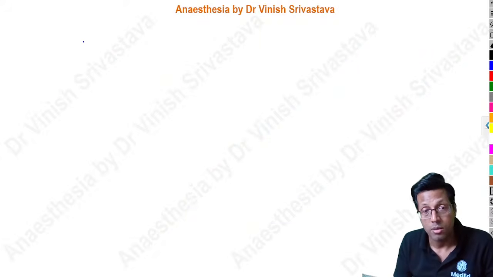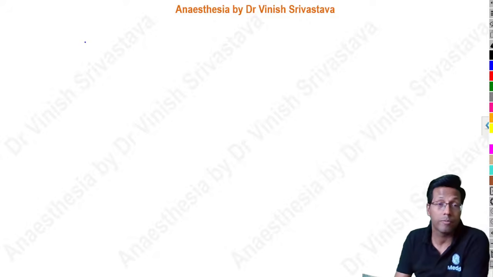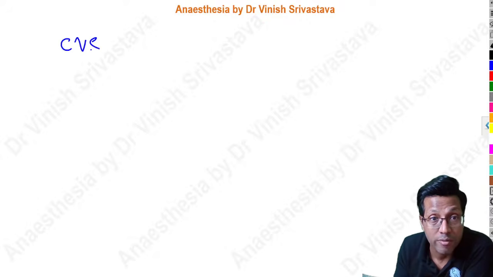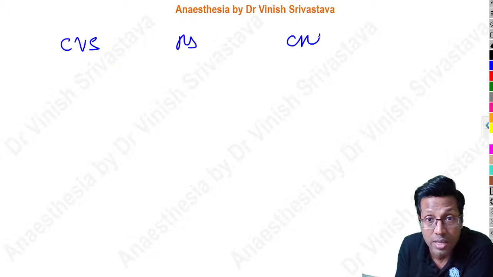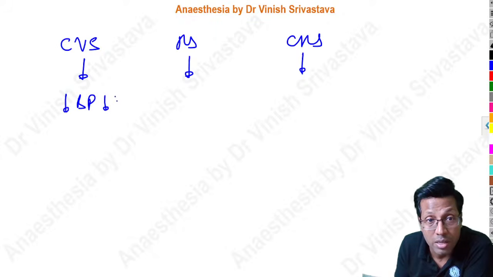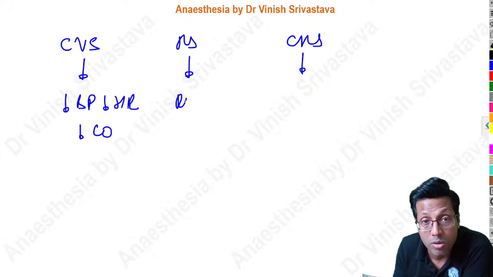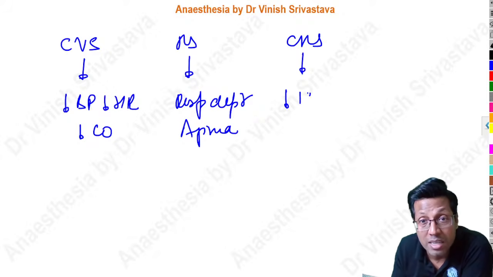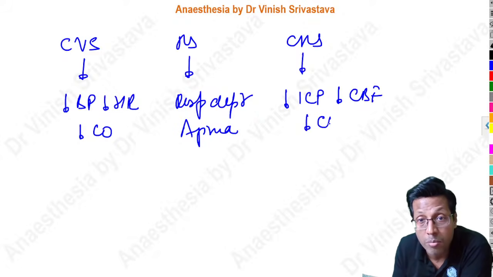Regarding the pharmacodynamic properties, regarding the CVS, the RS, and the CNS, everywhere it produces considerable depression. In the CVS, it decreases the blood pressure, decreases the heart rate, and also decreases cardiac output. In the respiratory system, it causes respiratory depression leading to apnea. And in the CNS, it decreases intracranial pressure, decreases cerebral blood flow, decreases cerebral metabolic rate, and it is anticonvulsant.